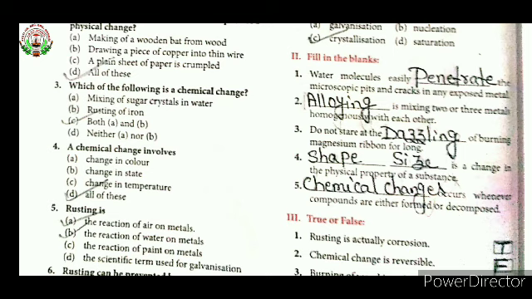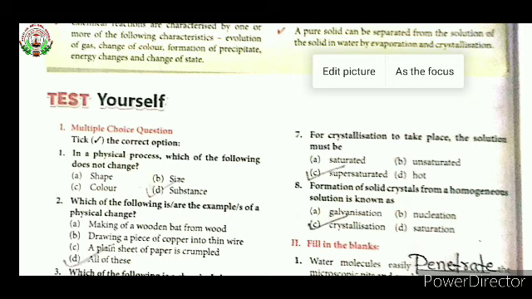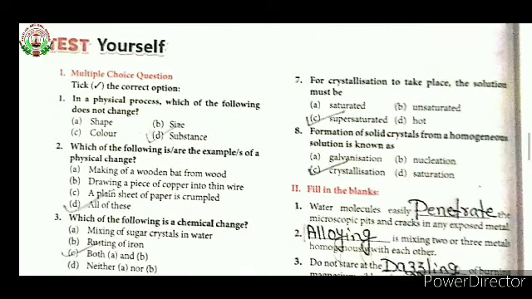Now see the seventh one. For crystallization to take place, the solution must be: first option is saturated, second option is unsaturated, third option is supersaturated, and the fourth one is hot. So your answer is supersaturated.